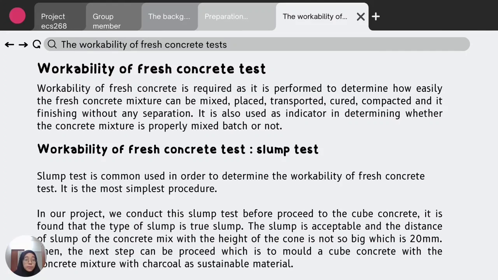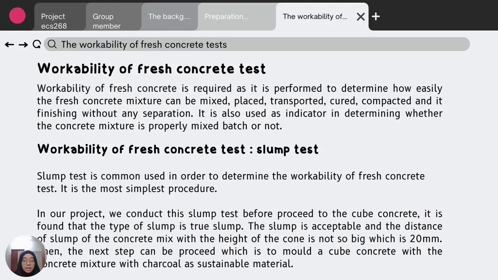In our project, we conduct this slump test before proceeding to the cube concrete, and it is found that the type of slump is true slump, which is zero slump, and the slump is acceptable. The slump of the concrete mix relative to the height of the cone is not so big, which is 20 millimeters. Then for the next step, we can proceed to mold a cube concrete with the concrete mixture with charcoal as a sustainable material.